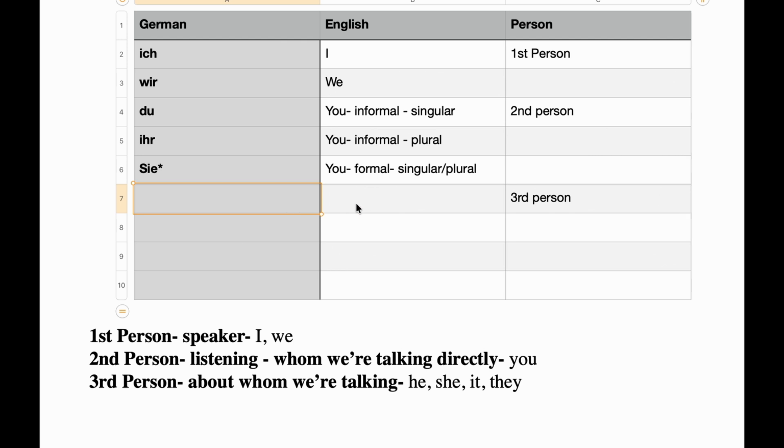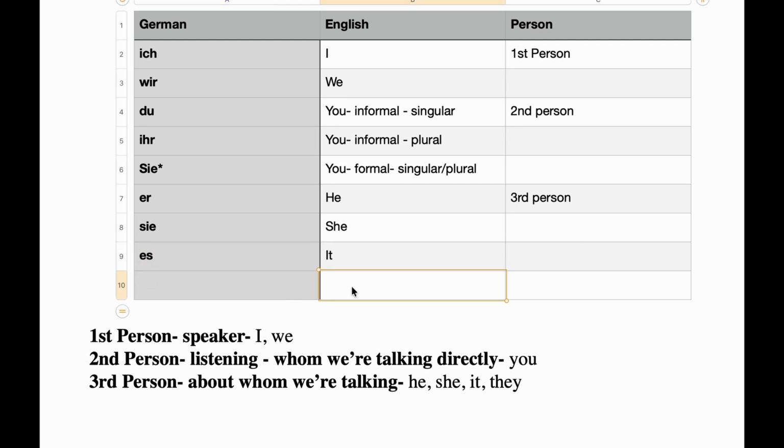Now let's come to third person. So in third person we have he. He in German is called er. Next, she. She in German is called sie. Now please take care, this is a small s. It should be small. Next we have it. And it in German is called es.